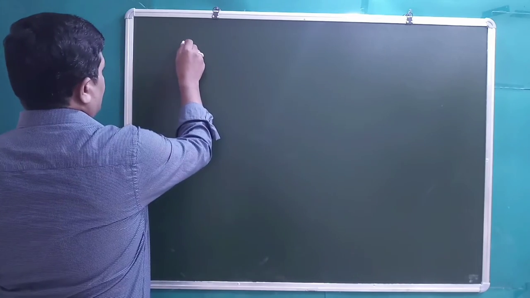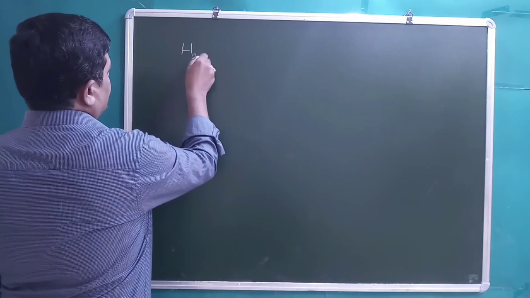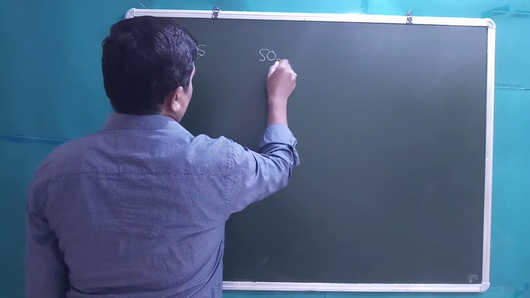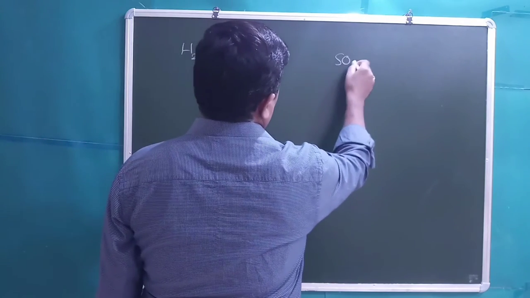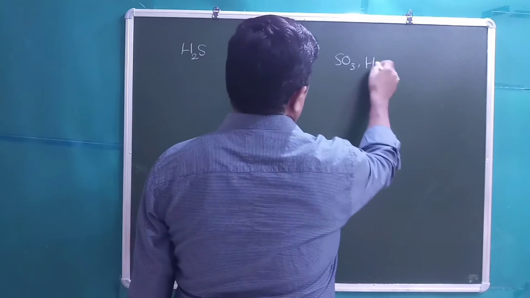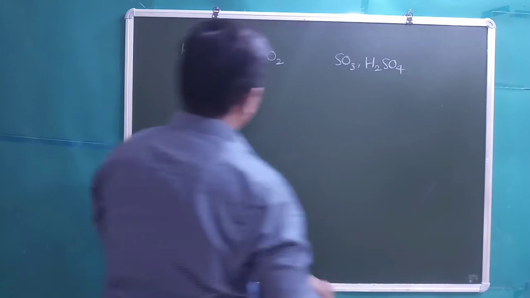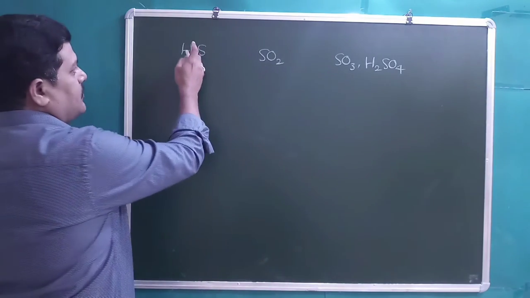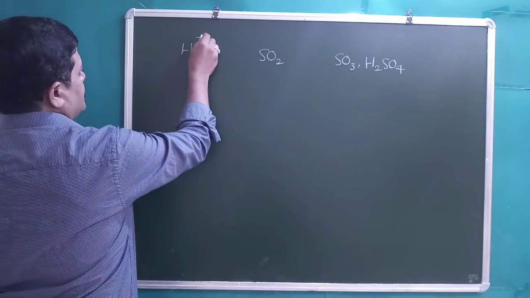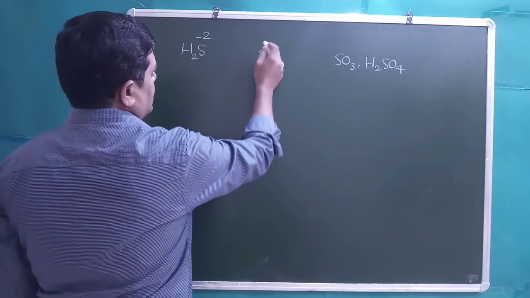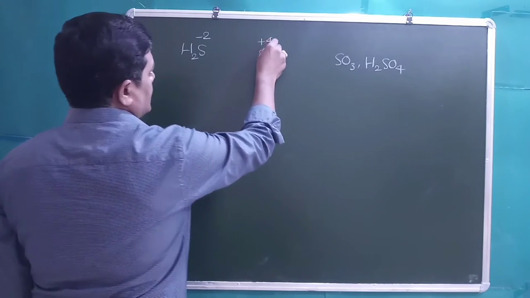Dear students, let us take H2S, SO2, SO3 and H2SO4, sulfuric acid. Oxidation state of sulfur in H2S is -2. Oxidation state of sulfur in SO2 is +4.